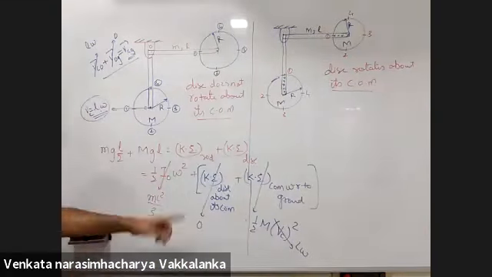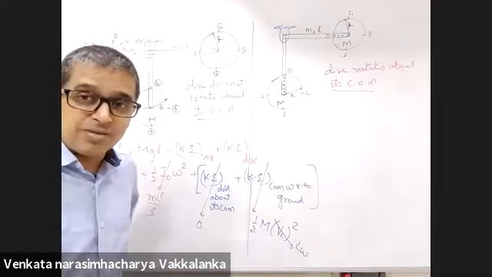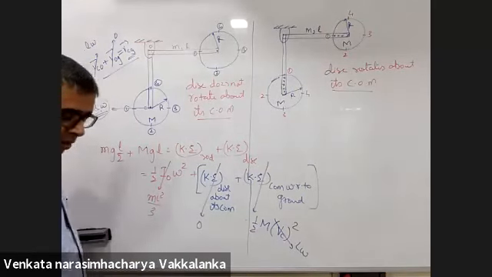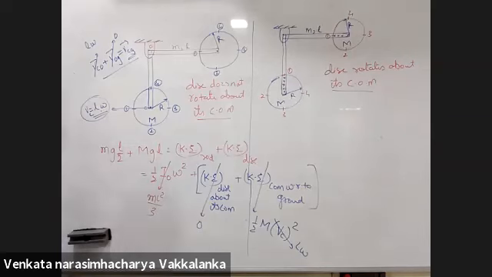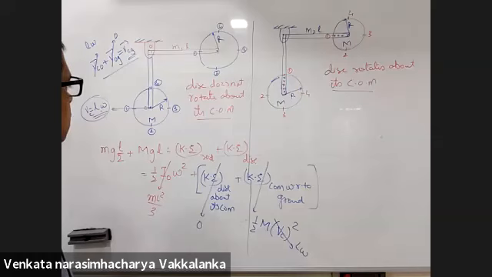So is the final answer root 3g small m plus capital? Right, I don't remember the answer. Whatever. So we need to find omega, right? You have to find omega. Okay, sir. Sir, I'm still not able to get why the disk about its COM, its kinetic energy is 0.